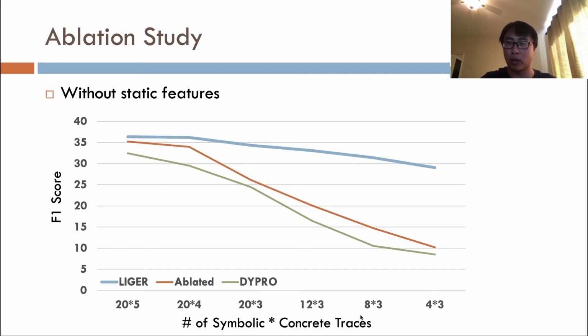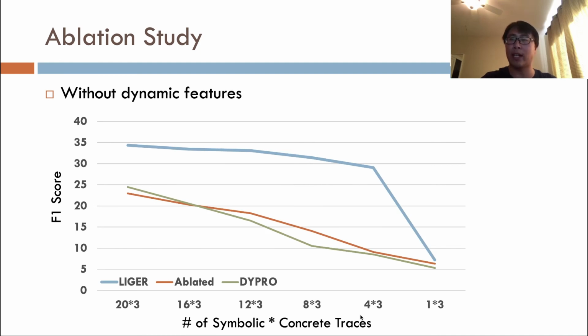But when we drop it to 3, we already see a notable performance gap between the ablated and the original Liger, suggesting that symbolic features become more important when fewer concrete traces are available. After throwing out more symbolic traces together with the respective concrete traces, we find Liger becomes significantly less accurate without the symbolic feature dimension. The experiment demonstrates it's the symbolic program features that are responsible for Liger's resilience against the decreasing amount of executions.